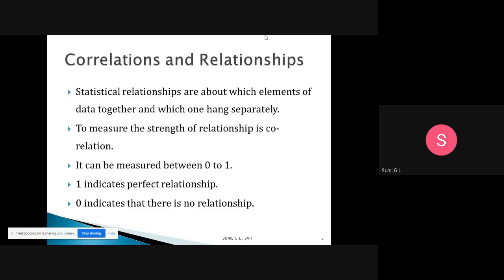Here 1 indicates a perfect relationship, a perfect 100% relationship. 0 indicates there is no relationship. The correlation value varies from 0 to 1. It may be 0.6, 0.7, 0.8, 0.9. If it is above 0.5, the relationship is good. If it is less than 0.5, the relationship is weaker. When the correlation value is 0, there is no relationship. When it is 1, there is a strong relationship between the variables.